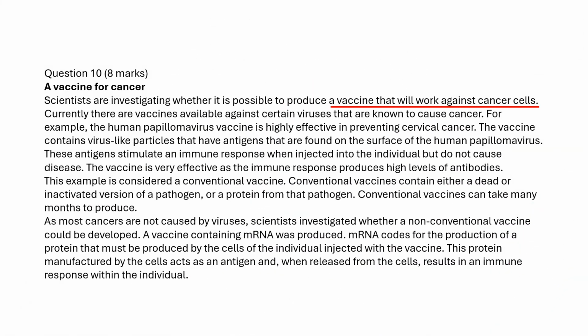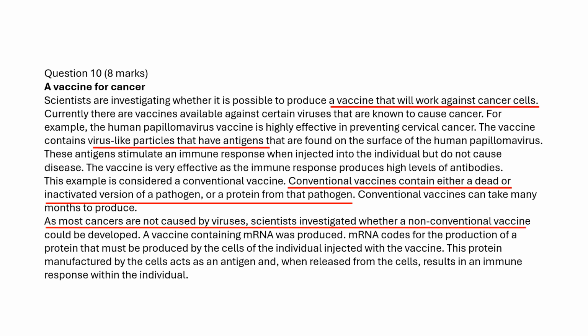Scientists are developing the vaccine for cancer. The vaccine contains virus-like particles that have antigens that are found on the surface of the human papillomavirus. This vaccine is a conventional vaccine that contains either a dead or inactivated version of a pathogen or a protein from that pathogen. However, most cancers are not caused by viruses, so scientists have to develop a non-conventional vaccine.